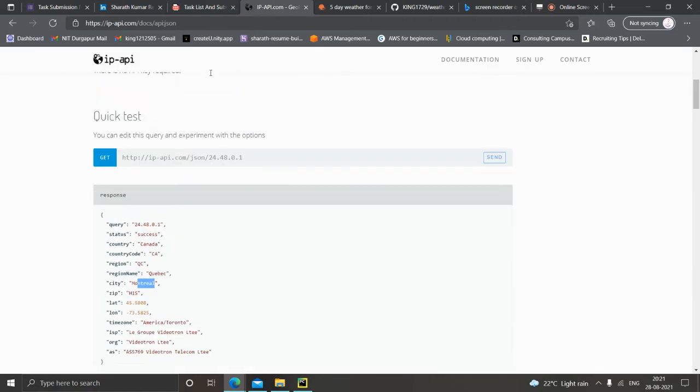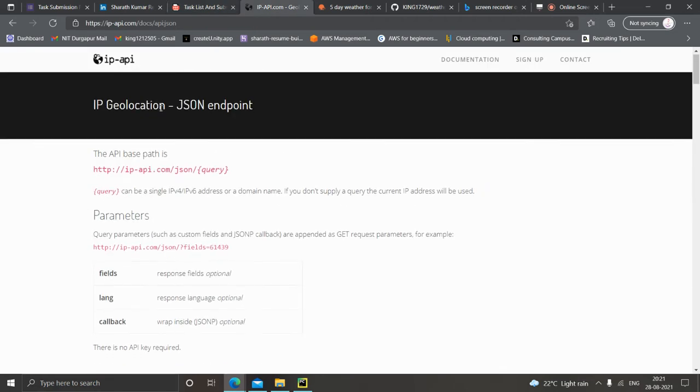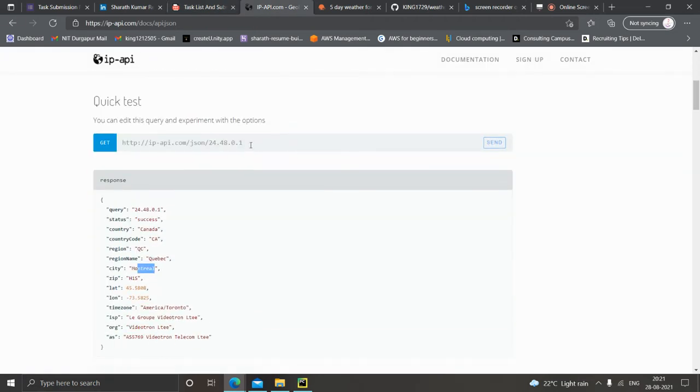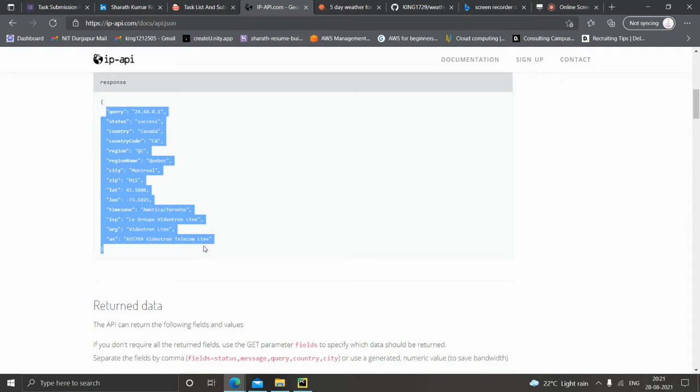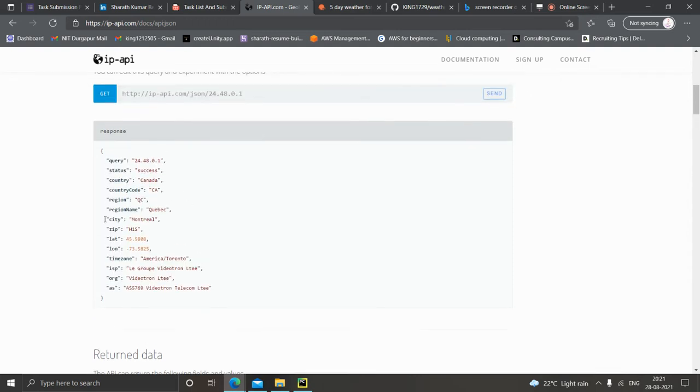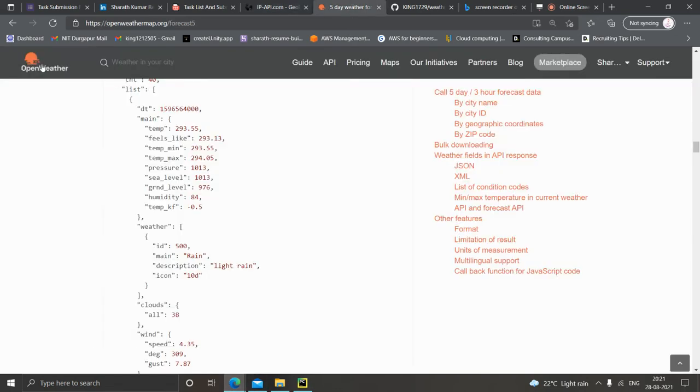Okay, so this is the IP API website, and what this website does is we give any IP address as an input, and the website returns a few details of that city, which includes the city name. So we would basically use this. We would give any IP address as an input and get the city out of it. This is the first part of our code, giving the IP address and getting out the city. And the second website, as mentioned, is Open Weather Map.